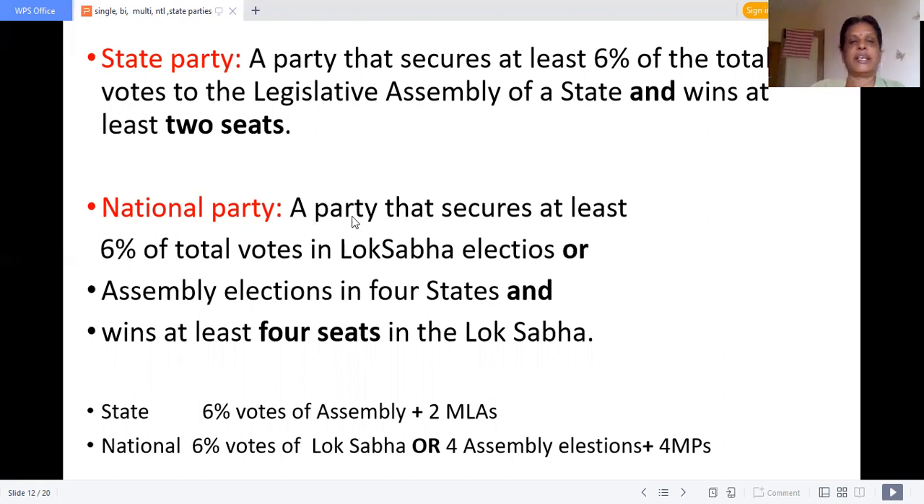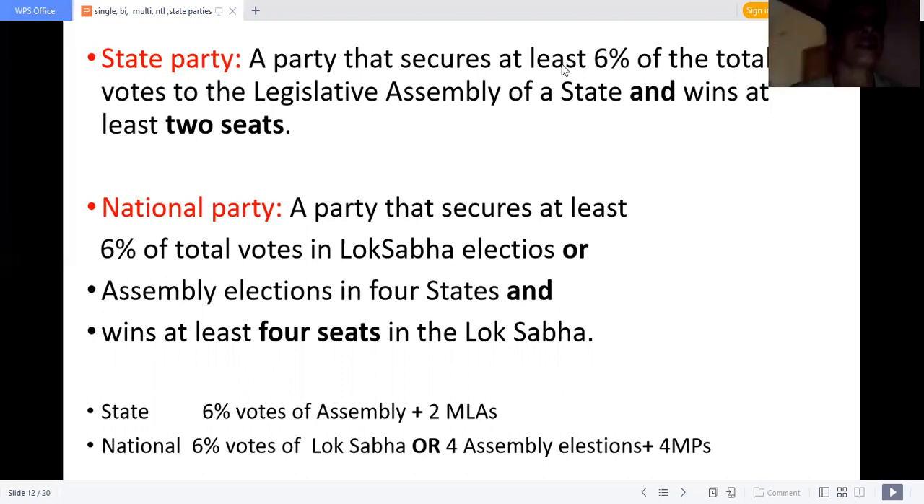The same. For national level, Lok Sabha. Total number of votes in the Lok Sabha elections. How much percentage? 6% of the votes to the Lok Sabha. Or the party could have contested elections in at least 4 states, and plus it has to win 4 seats, 4 MPs in the Lok Sabha. Here if it is a state party, it has to win 2 MLAs. If it is a national level party, it has to get at least 4 MPs.